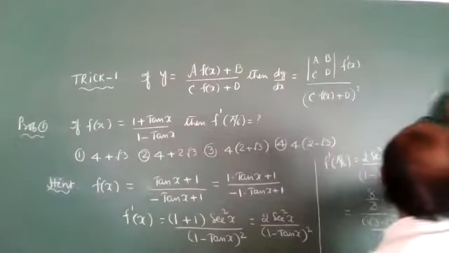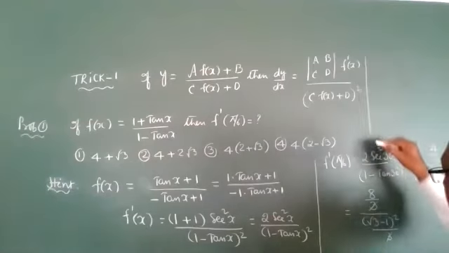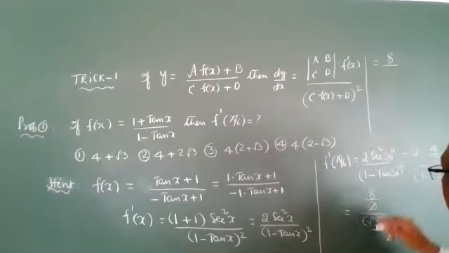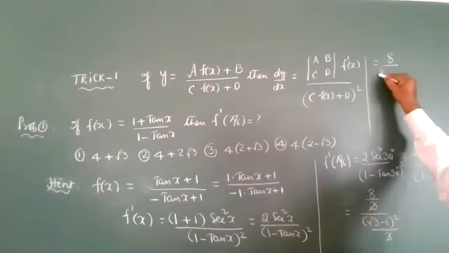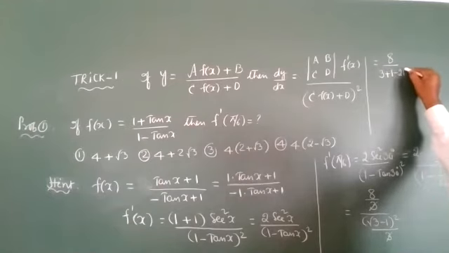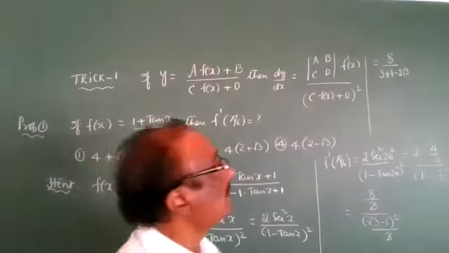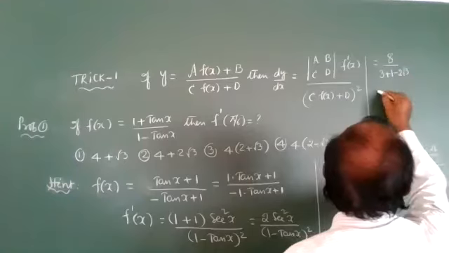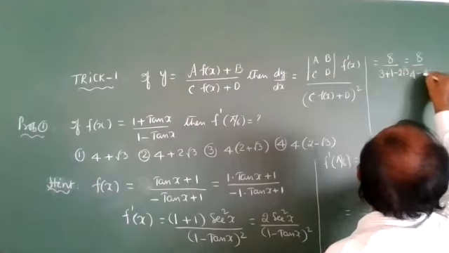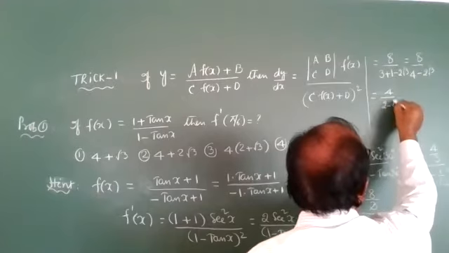I will write here, everyone observe. 8 by the denominator, using the a minus b whole square formula: root 3 square is 3, 1 minus 2 root 3, so a square plus b square minus 2ab. Okay? So now 4 minus 2 root 3, take 2 as common and cancel. 8 by 4 minus 2 root 3 becomes 4 by 2 minus root 3.